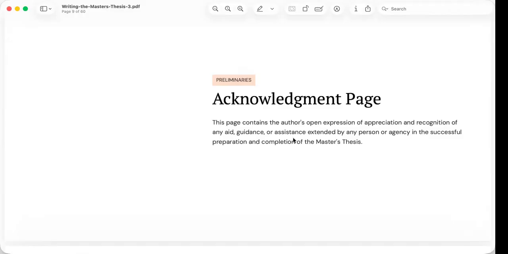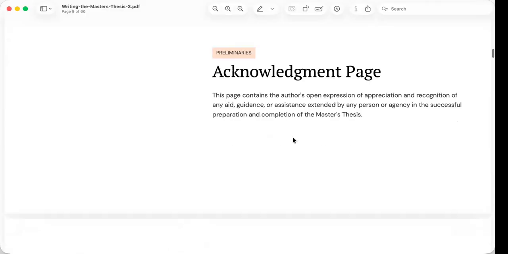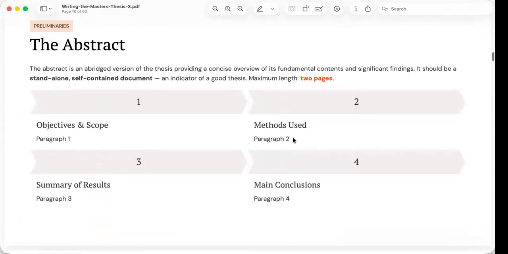Ultimately, the acknowledgement reminds us that research is an individual and a collective endeavor. When one person's name appears on the title page, the completed thesis often reflects the support, mentorship, cooperation, and encouragement of many others. Expressing gratitude is therefore both an academic courtesy and a recognition of the collaborative nature of scholarship.